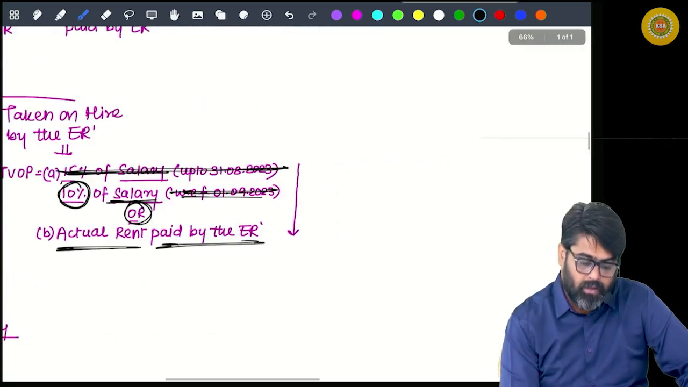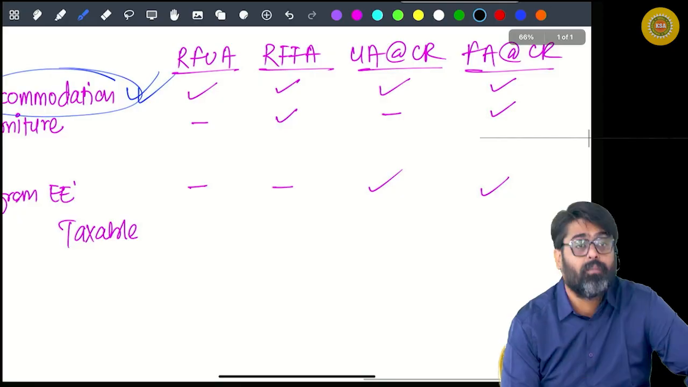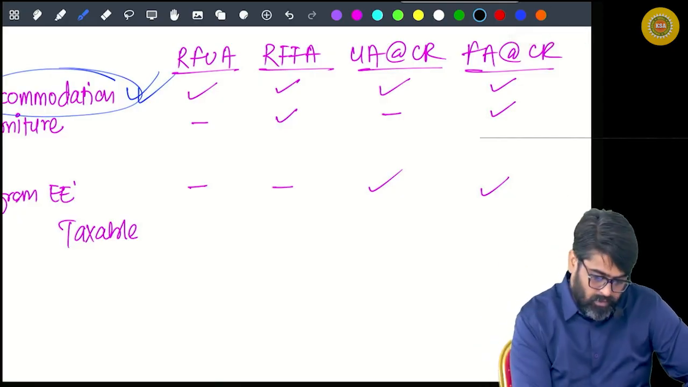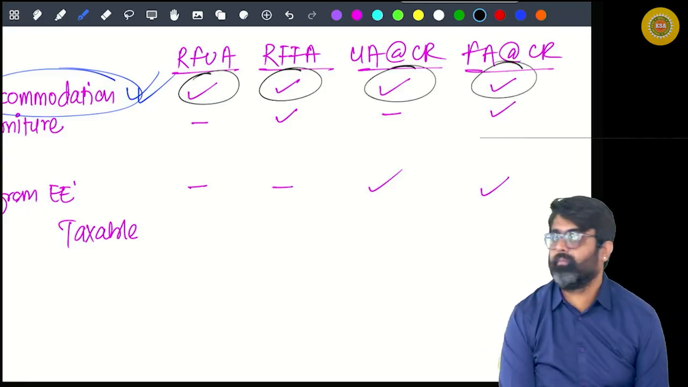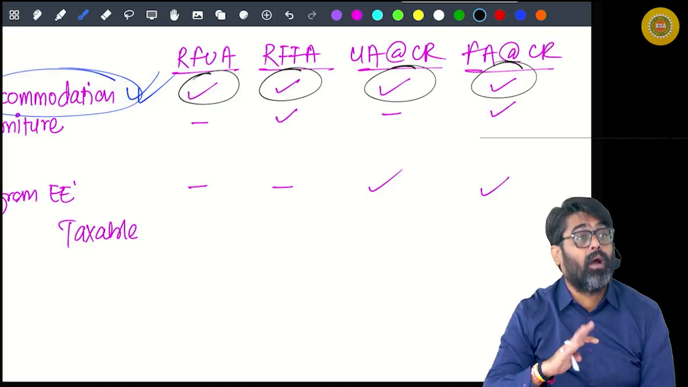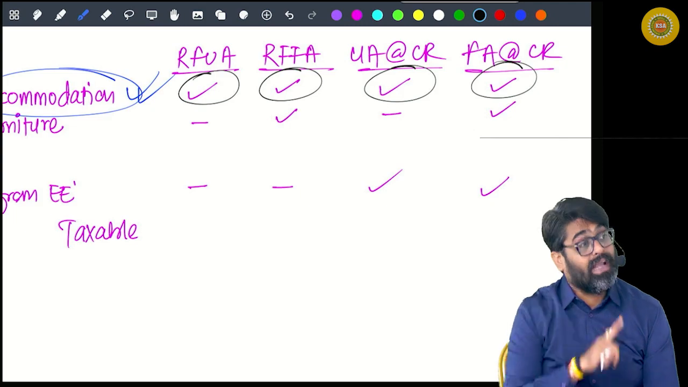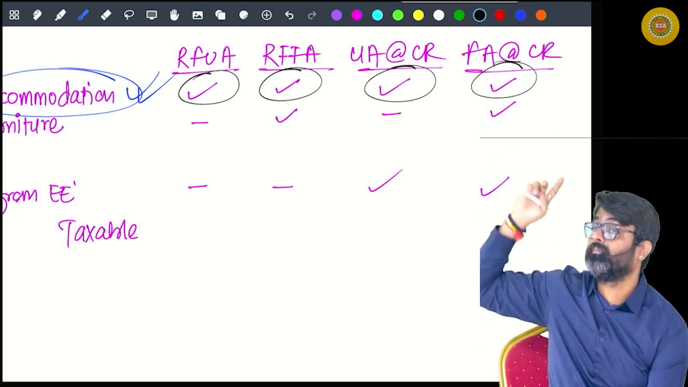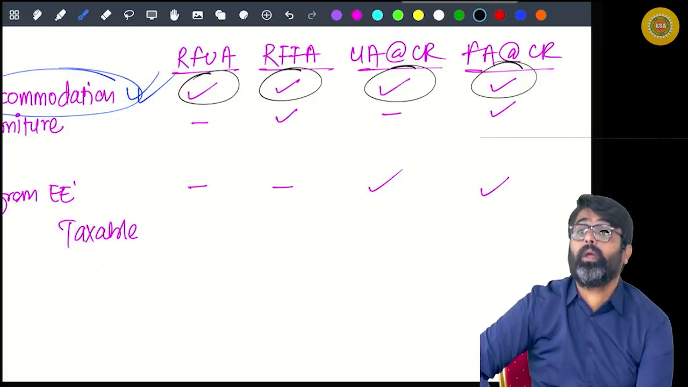So now tell me, did you identify how to calculate the value of accommodation? Whatever may be the scenario, you know how to calculate this value. Either this will be licensing fees, if you are a government employee getting accommodation from the employer. So licensing fees of that accommodation will be taxable for you. What if you are a non-government employee and receiving accommodation from the employer?